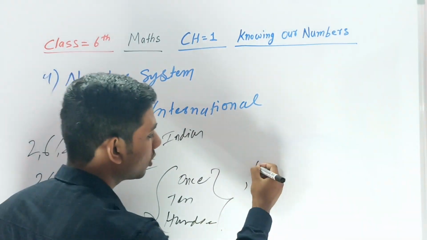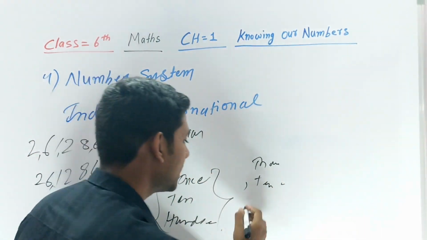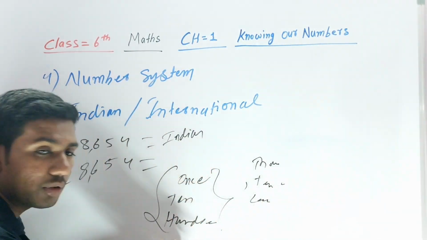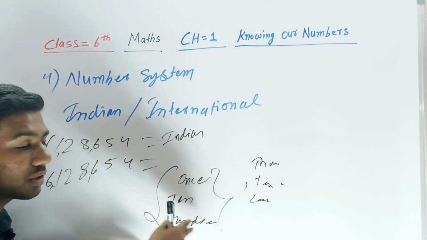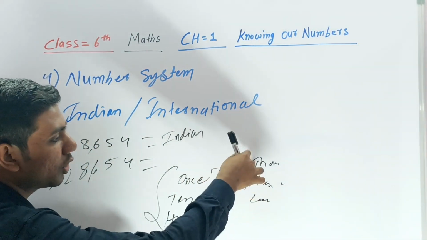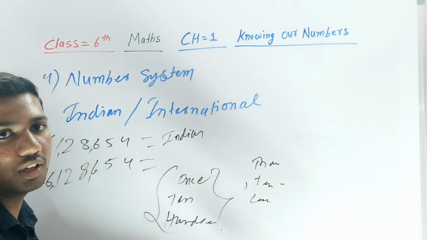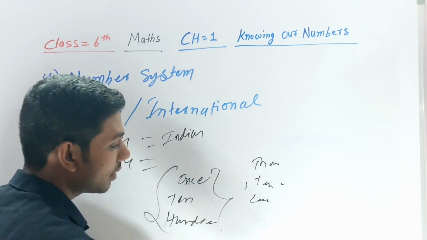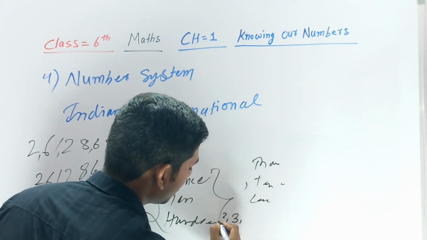Because of that, we put the comma after 3 digits, then why after 2? Because when you talk about 1000, that will be 10,000, and then after that the name changes to lakh. So first 3 digits, then 2 digits. This 3 is different, because of that we are putting 3. After that, we put 2 because 1000 and 10,000 are the same, this is only thousand. Because of that, in the Indian number system we put a comma after 3 digits, then after every 2 digits.